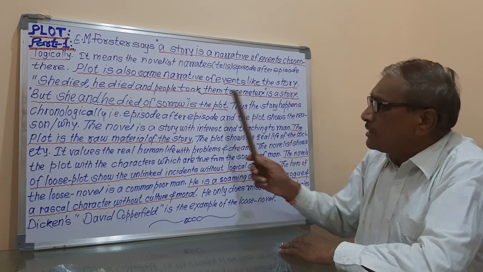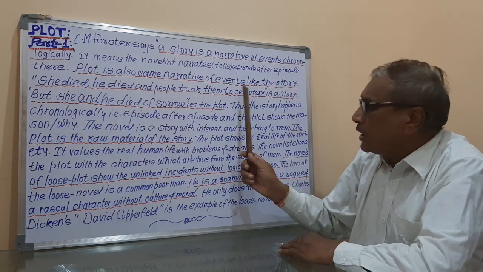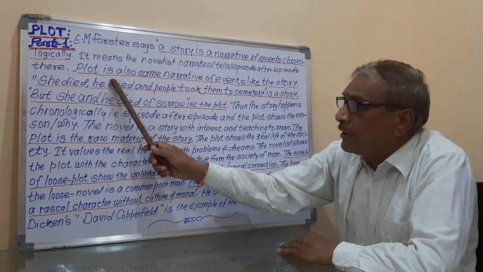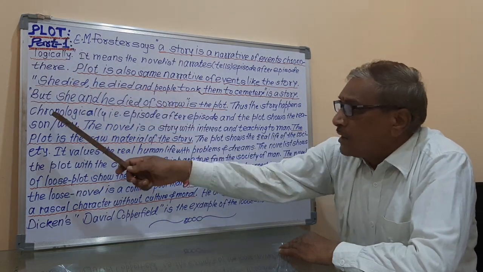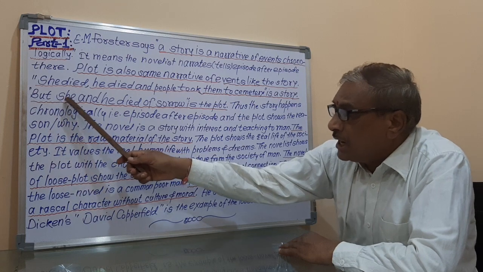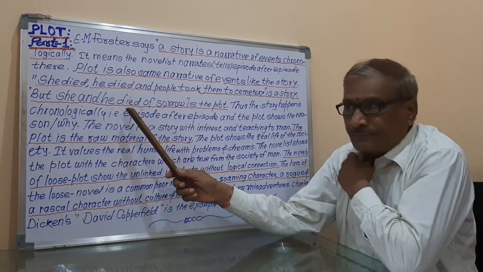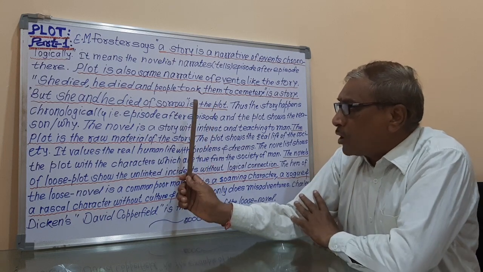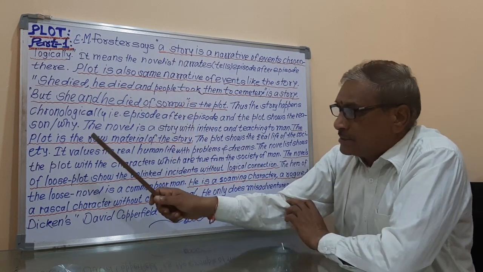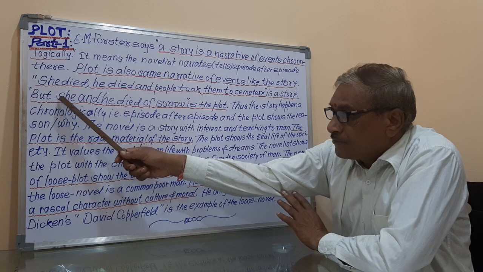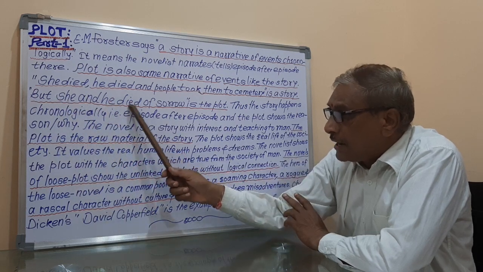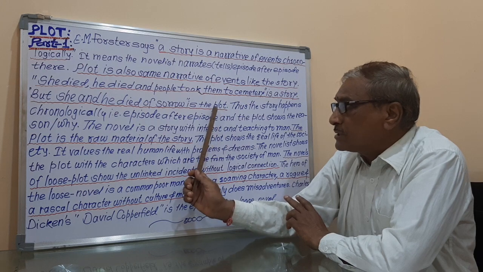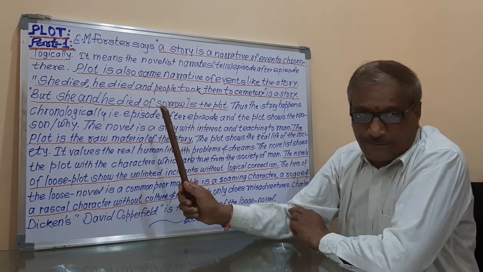So this is the definition of the story, or this is the system of the story in the novel. But she and he died of sorrow is the plot. So what is the plot? The plot is that she and he died of sorrow. What is the plot? The plot is the reason.